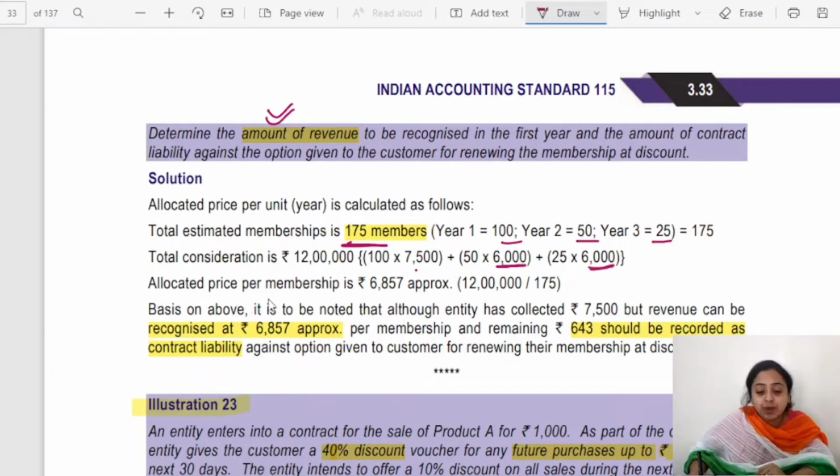Allocated price per membership is 6,857. How come? This is 12 lakh divided by 175. 12 lakh divided by 175 is 6,857.